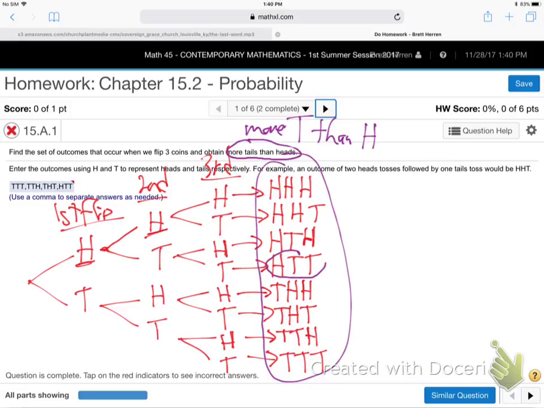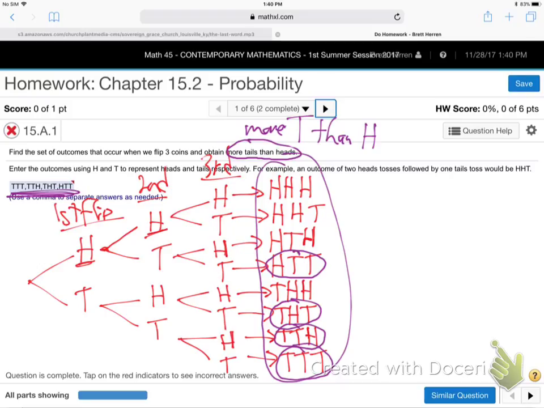This one has more tails than heads, doesn't it? And this one has 2 tails and only 1 head, so that's more tails than heads. This one has 2 tails and 1 head. And this one has all 3 tails, so that's certainly more tails than heads. So those 4 results, which is exactly what I've listed here, are the 4 different results that have more tails than they do heads.